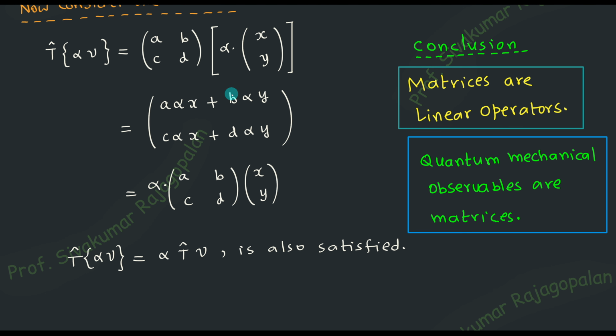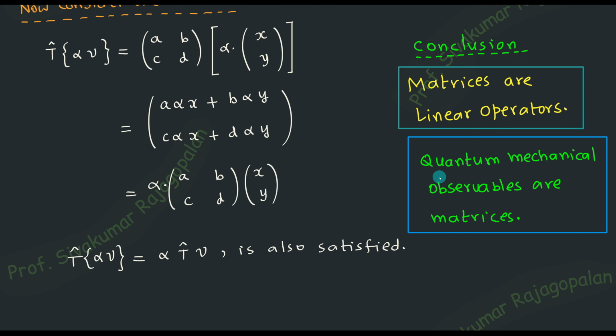You can always work out with a large size matrix, a rectangular matrix, etc. If you have doubt, you can always do that, and after doing it, you will conclude that all matrices are linear operators. That is a really interesting conclusion. And its consequence in our quantum mechanics is that we are going to have physically observable quantities as linear operators. And since a matrix is a linear operator, ultimately our physically observable quantities can be represented by matrices.